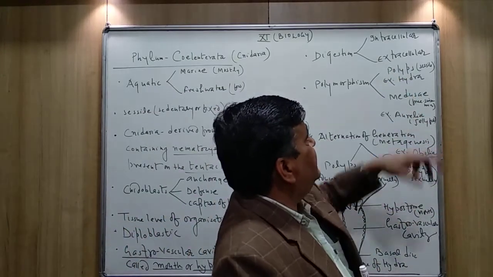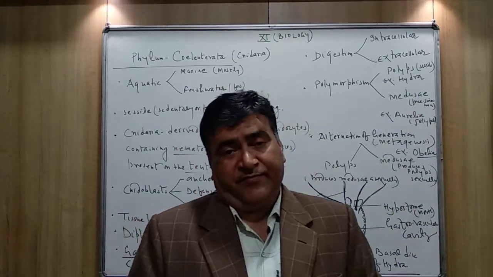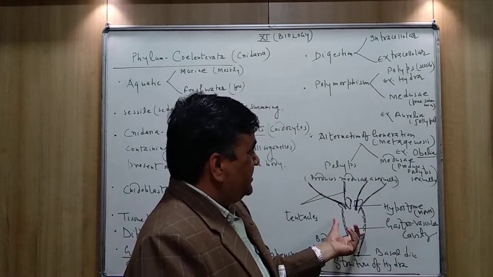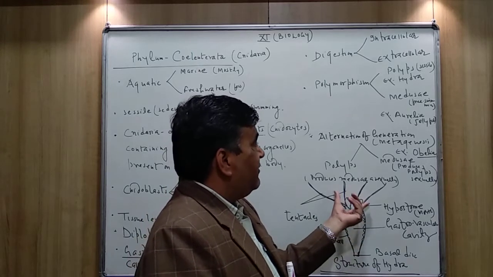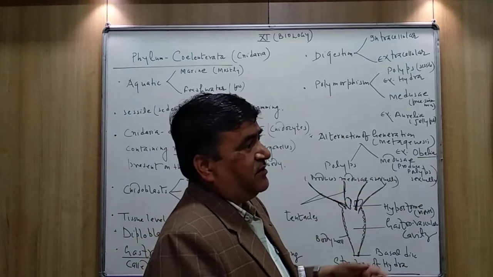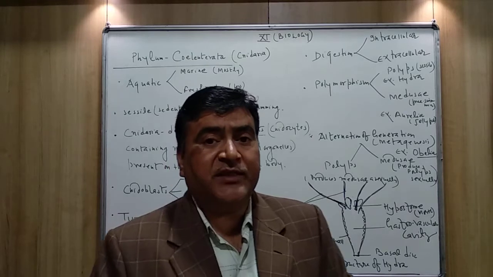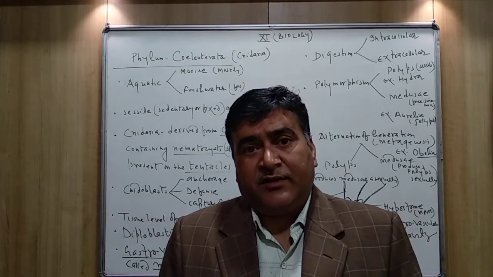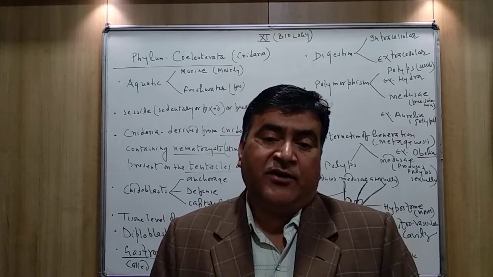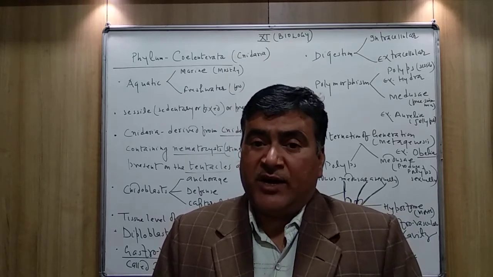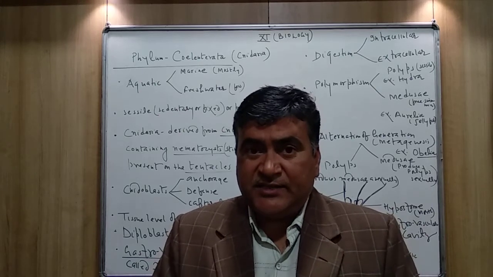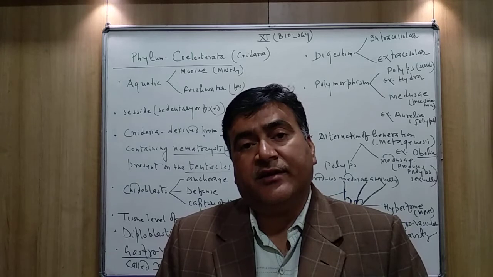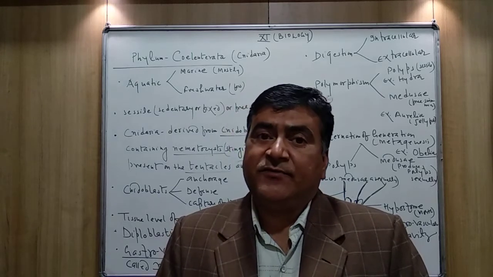The polyps are the sessile form of the body. It is cylindrical in shape. This is the polyp form of the Hydra. The Hydra body is in which form? In the polyp form. What is polyp form? The polyp form is the stage in which the body is generally cylindrical in structure, and the animal is what?